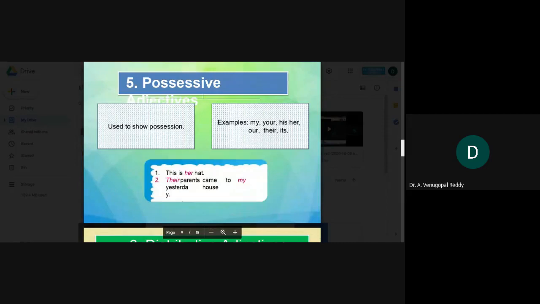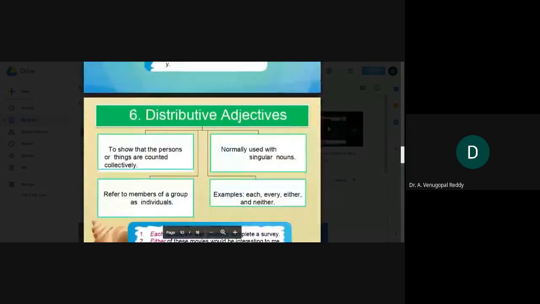Let us see the next type of adjectives, that is possessive adjectives. Possessive adjectives are used to show possession. For example, my, your, his, her, our, their, its. So these are all possessive adjectives. So for example, this is her hat. Their parents came to my house yesterday.